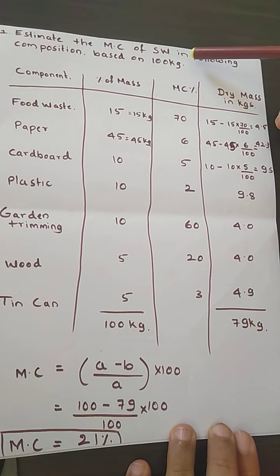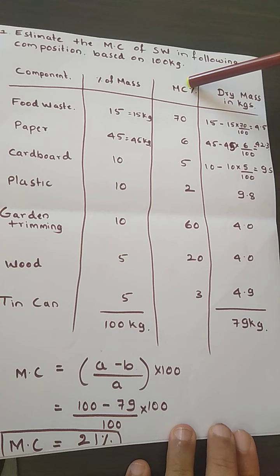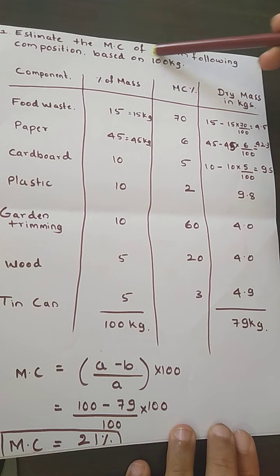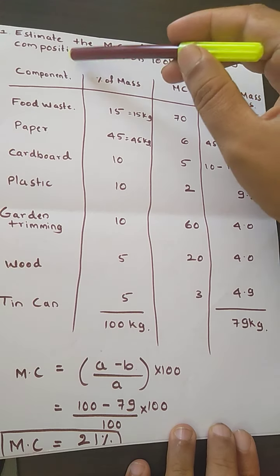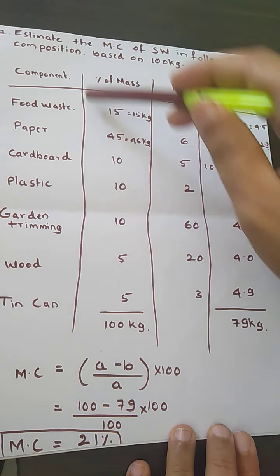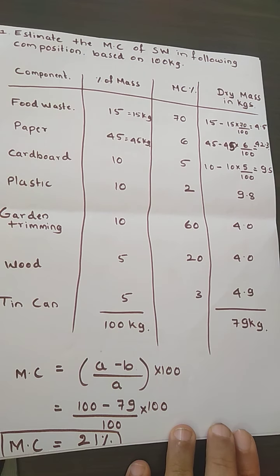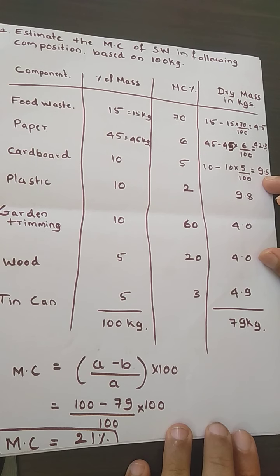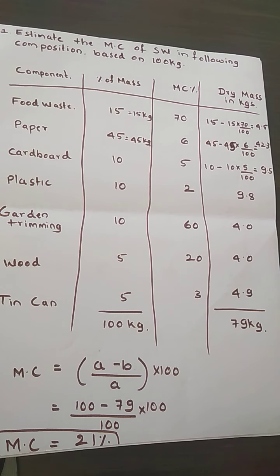Okay, now three components will be given to you: the component, the percentage of mass, and the moisture content. Based upon a 100 kg weight, you need to determine, for each waste material given, how much moisture content it is going to have together with it. That we need to determine in this particular problem.